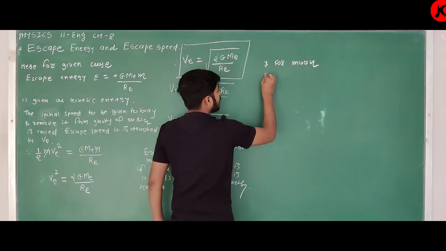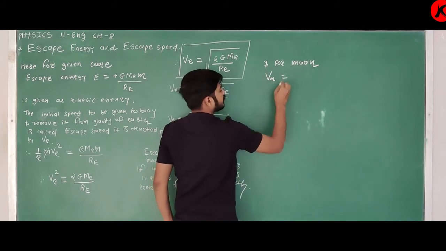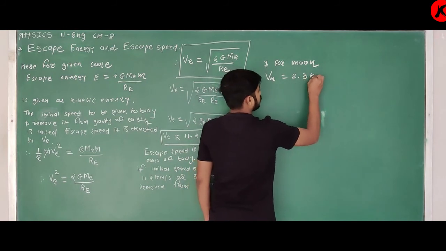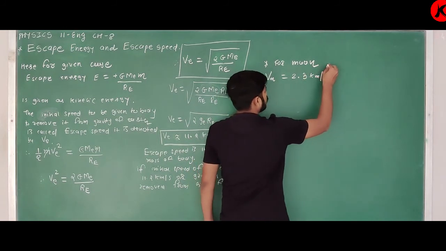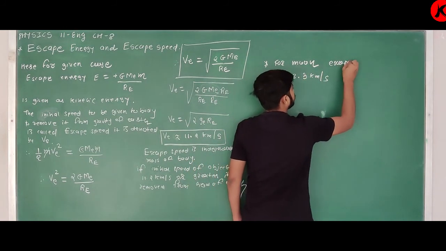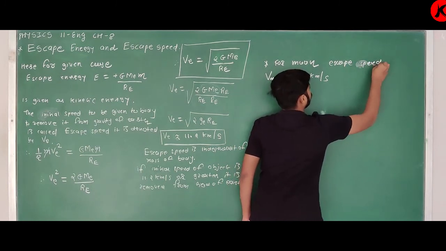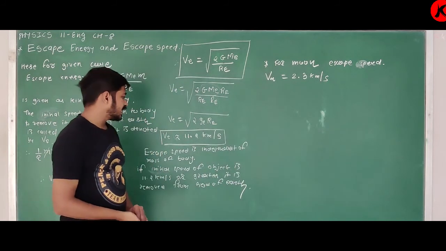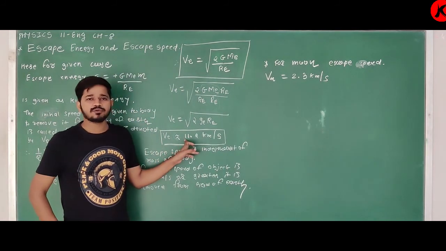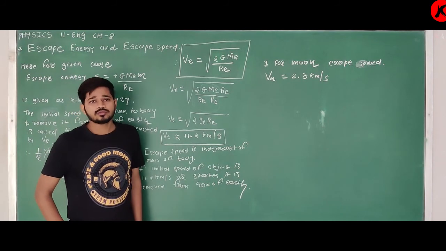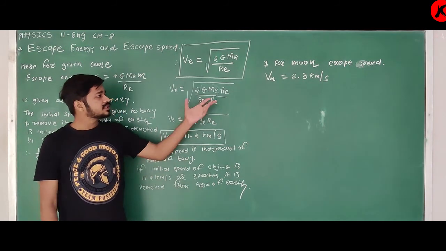For the moon, yes, one additional piece of data. For the moon, the escape speed Vm is equal to 2.3 km per second, which is 1/6 of this value. Okay, what is the reason?